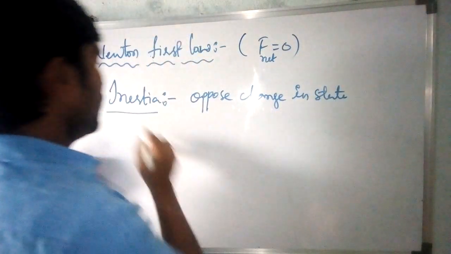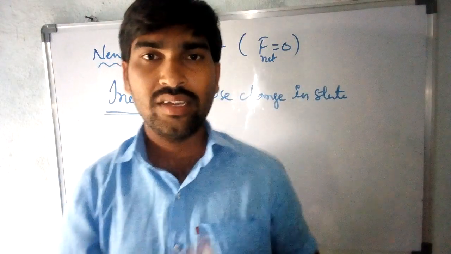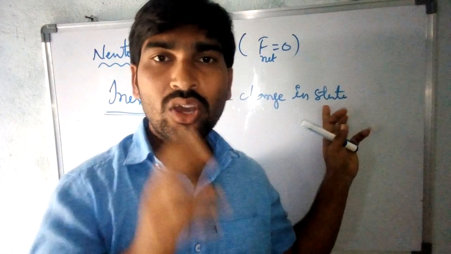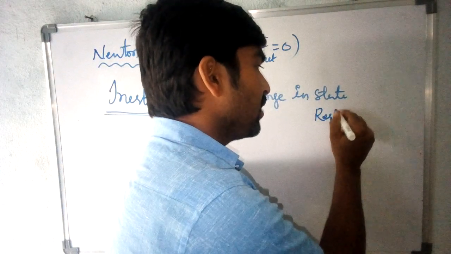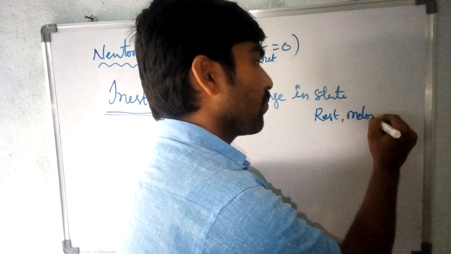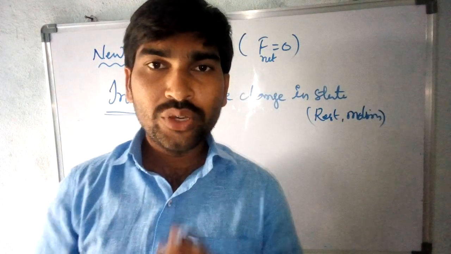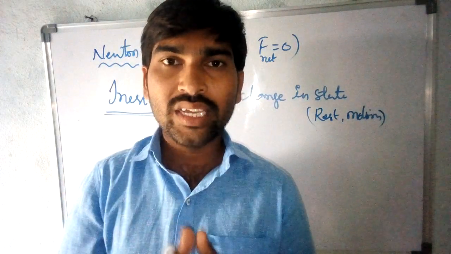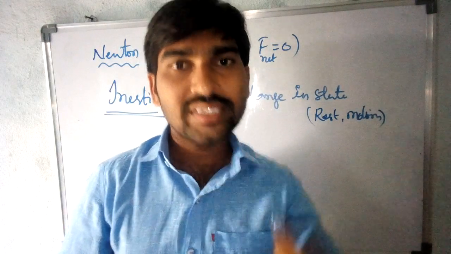What do you mean by inertia? It will oppose the change in state. Here we are considering two types of states: one is the rest position, another is motion. When a body is in a state of rest, it continues in that state only.